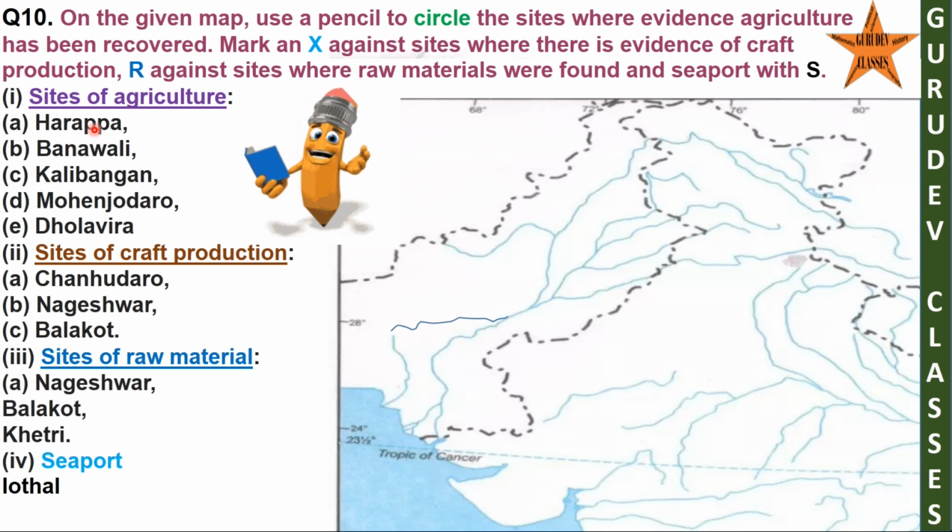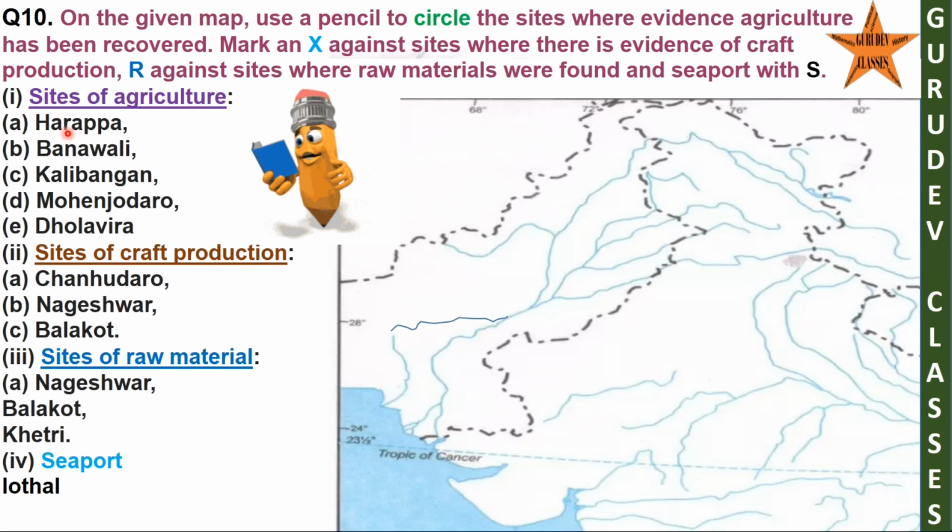A. Harappa. B. Banwali. C. Kalibangan. D. Mohenjo-daro. E. Dholavira. 2. Sites of craft production. A. Chanudaro. B. Nageshwar. C. Balakot. 3. Sites of raw material. A. Nageshwar, Balakot, Khetri. 4. Seaport, Lothal. Answer. A. Harappa.